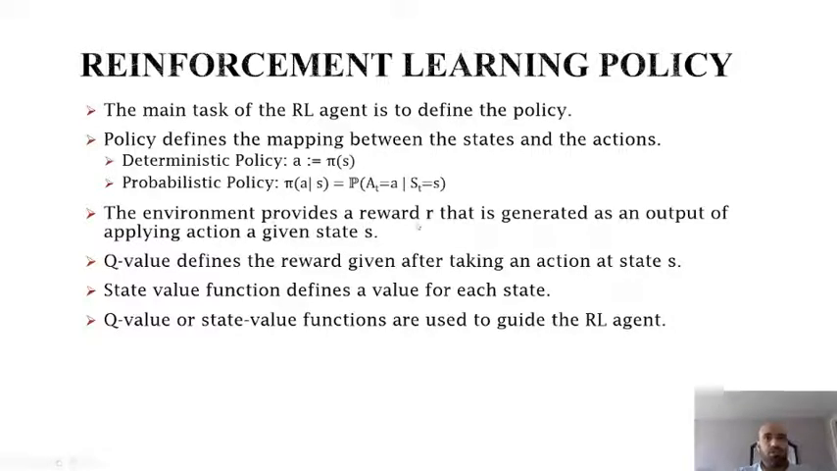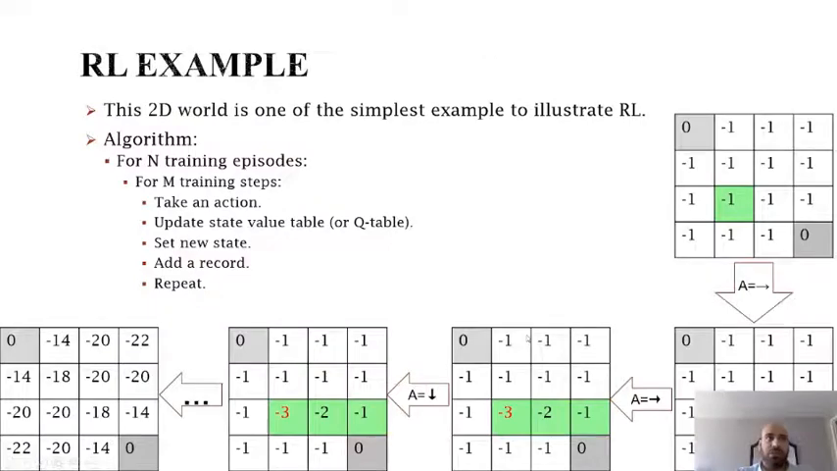The environment provides a reward that is generated as an output of applying an action A given state S. This reward actually is used to calculate the Q value and the state value. So the Q value is the value of taking an action A at state S. The state value is basically the value of being at the state S. Q value and the state value are used to guide the training of the RL agent. So this takes us to a simple example to illustrate the main idea.